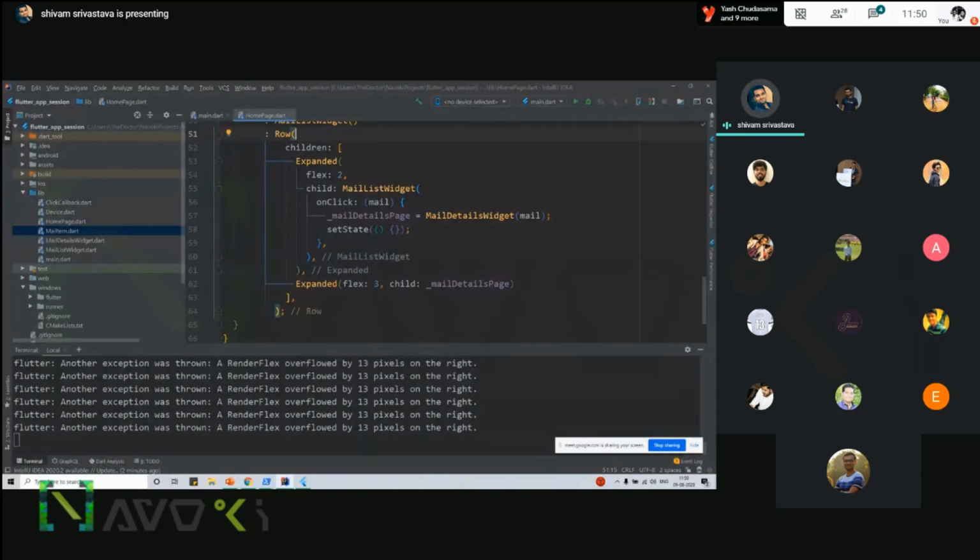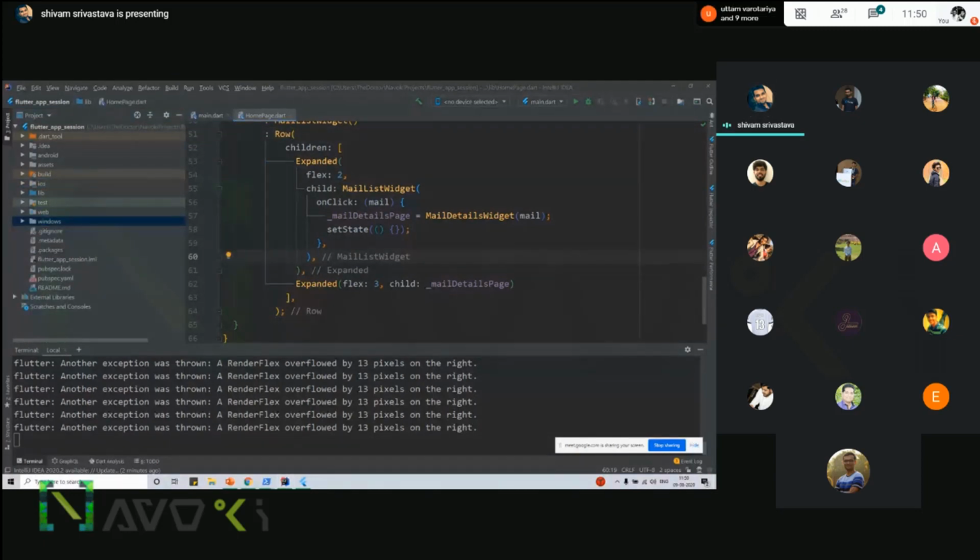So what I'm going to do, we already developed the application for Android, iOS, web and Windows applications. Now we are going to test it on macOS also.